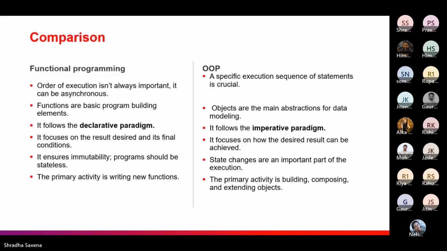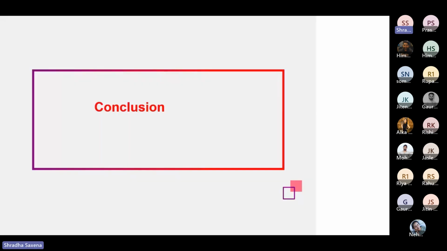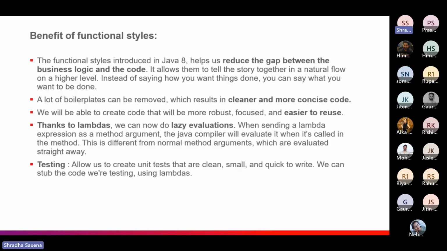It's not that OOP is always right, or that functional programming is always right. It is always up to your code, the quality of code, and what you actually want to have. These are the major differences, and you can decide what to choose based on your code requirements. Now we are coming towards the conclusions.